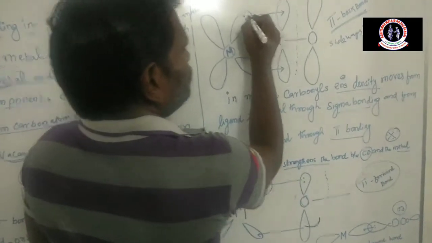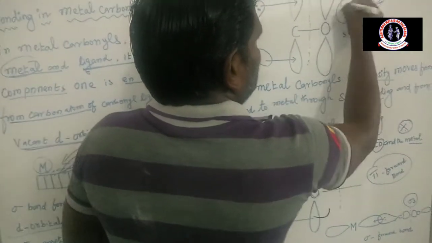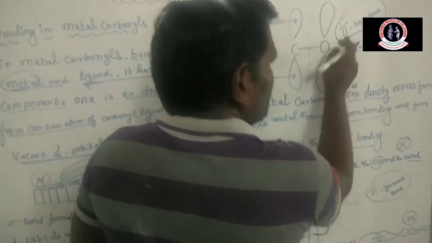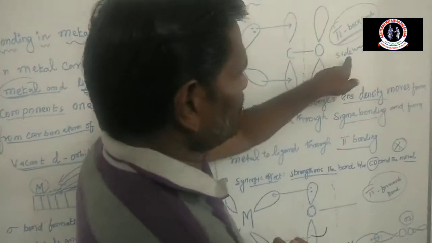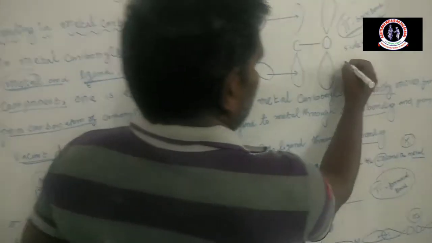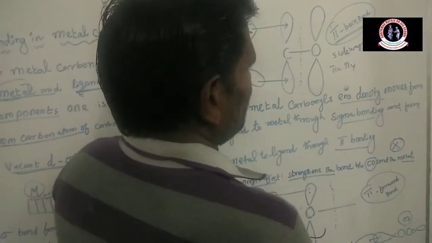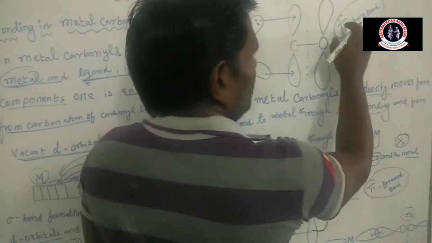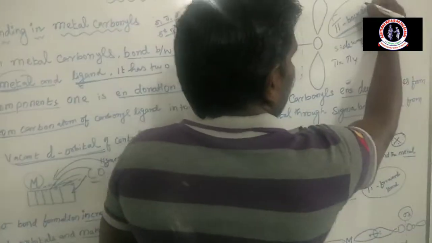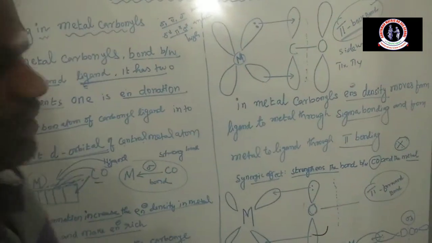This is electron donation to the carbonyl carbon. At that time the bond formed is a pi bond. Why is it a pi bond? It is clear that it is sideways overlapping, with pi x and pi y. The sideways overlapping means pi bond, the back bond formation.